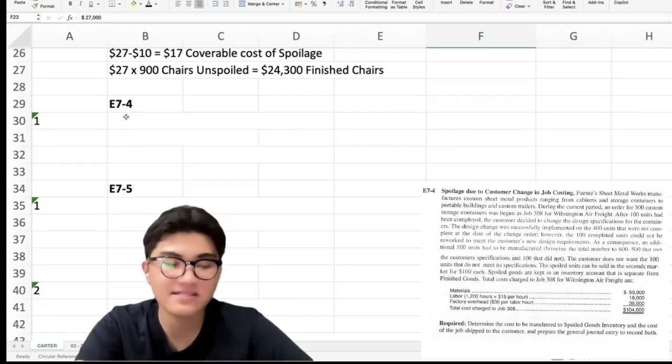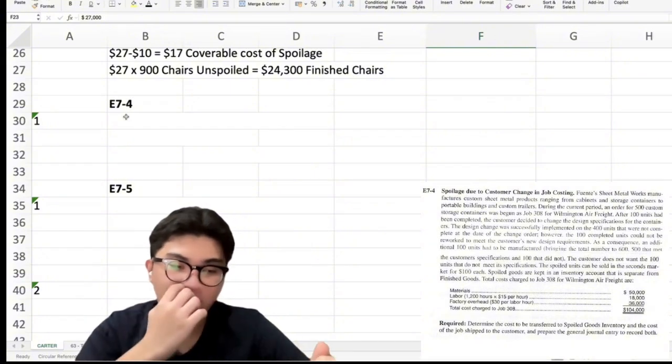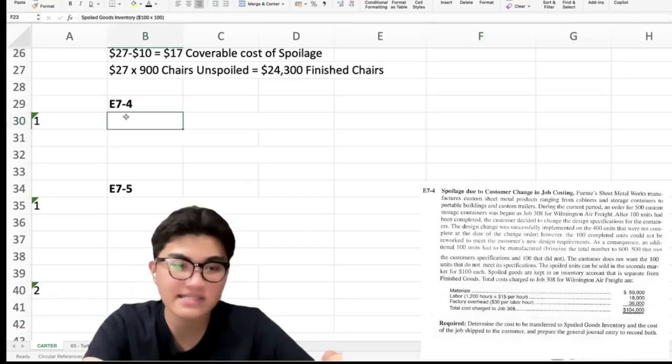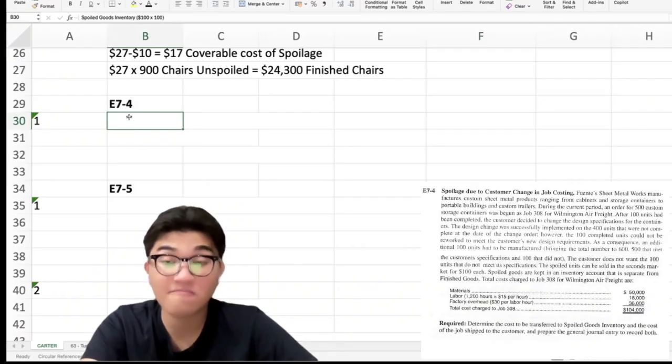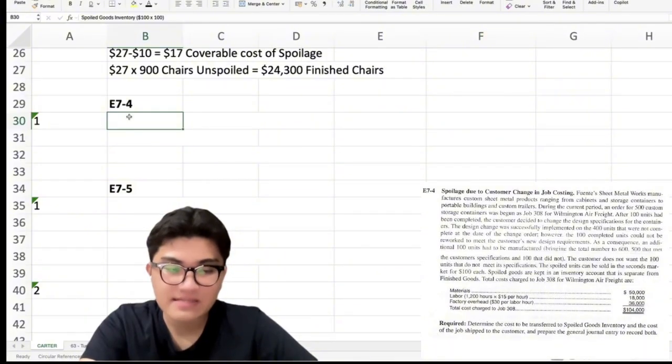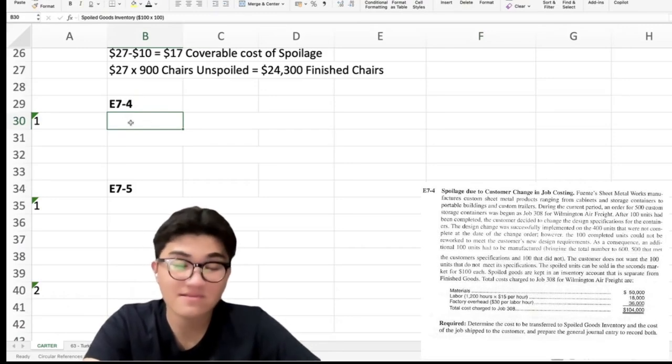The total job cost is $104,000 and total units produced is 600. To get the total unit cost, divide mo 104,000 divided by 600. Okay. So, makuha nimo ang $173.33 per unit. However, 100 units could not meet the new specification, so they become spoiled goods. Dili na siya ma-rework. These spoiled units could still be sold for $100 each, so the salvage value is 100 times $100 is equals to $10,000.